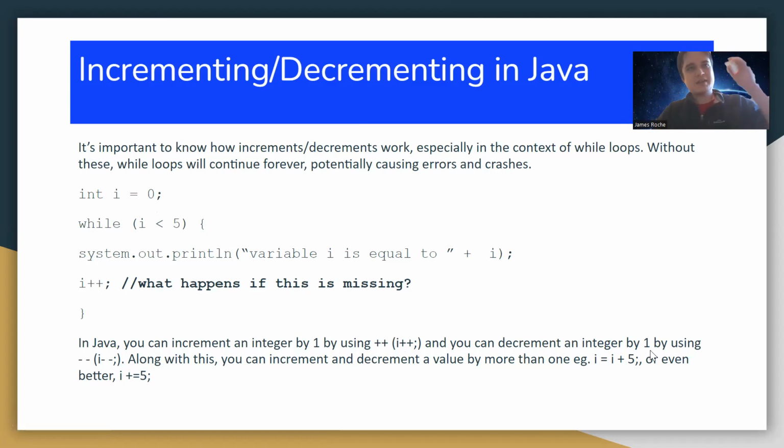Now, if that was a little bit confusing to you, you can also use I equals I plus 1. Or if you want I to be added by 5 every iteration, or by 2, you can do I equals I plus 5 or I equals I plus 2. Or even something like this, which is called augmentation. Now this probably makes more sense. I would focus on understanding this, and if you feel more confident in that, try this out.